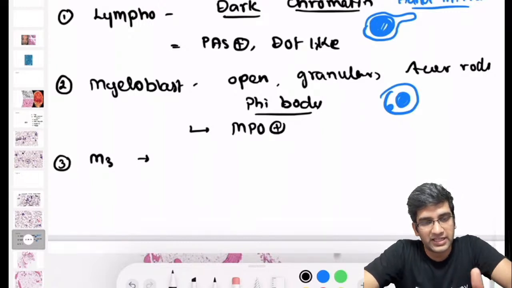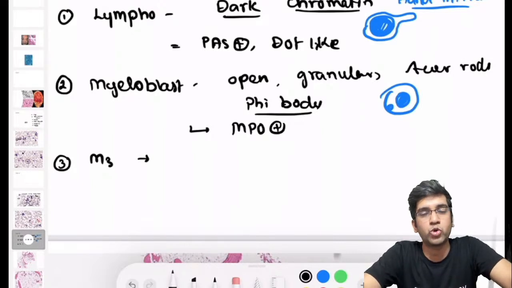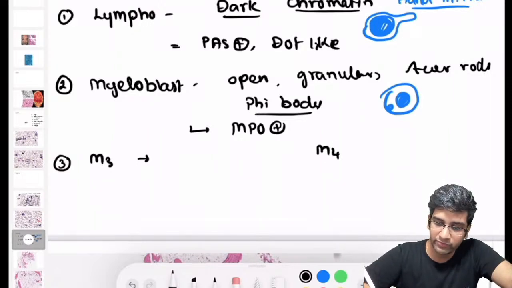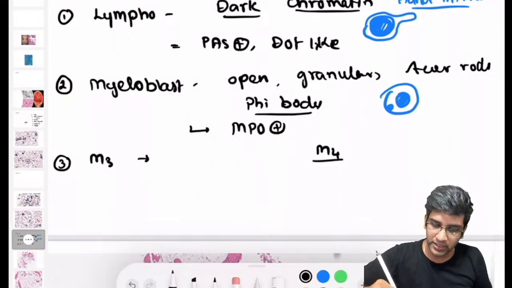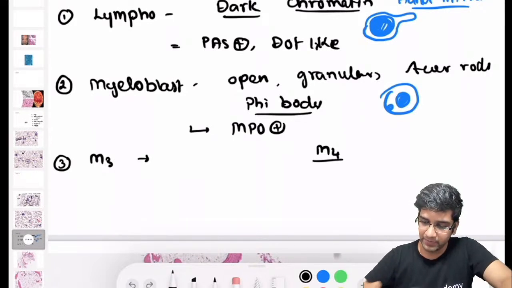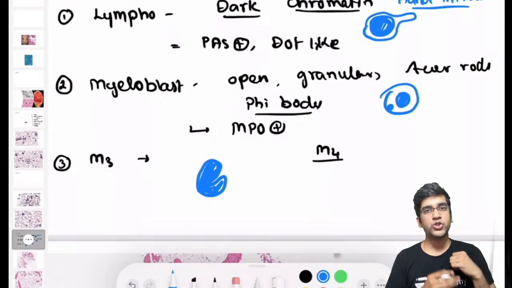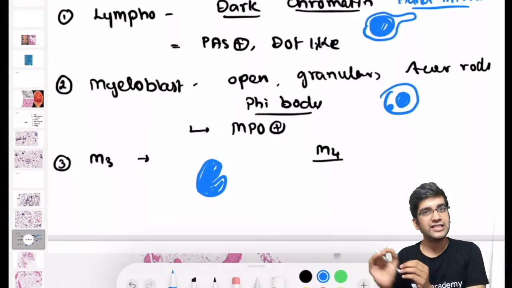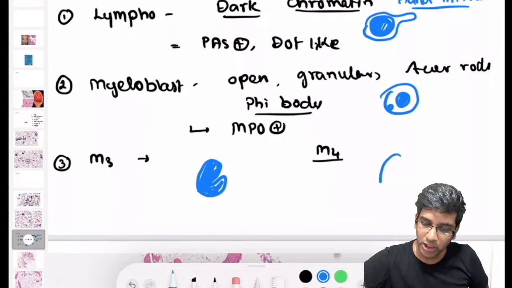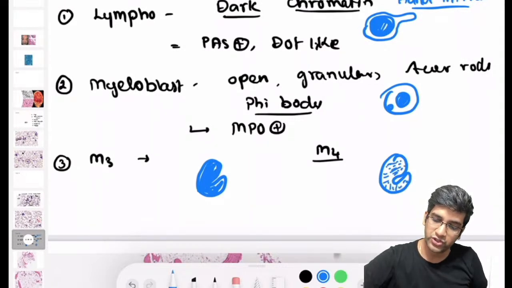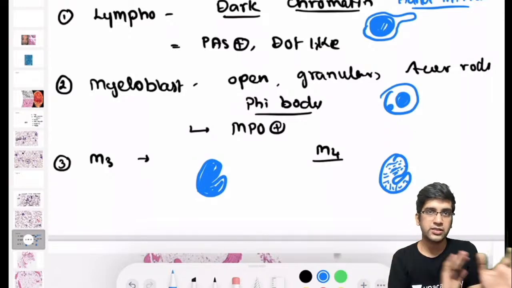So how do I differentiate the buttock-shaped nuclei from a folded nuclei of a monoblast? Because monoblast has a folded nuclei, M3 is in buttock-shaped nuclei. So I'll compare M4, M5 monoblast to M3 simultaneously, right? So when I say AML-M3, it does have a buttock-shaped nuclei. It will be folded. At the same time, the chromatin, though it's open, it will not be like a sieve. It will still be darker compared to a monoblast. A monoblast chromatin will also be folded, but it will be very sieve-like chromatin. It will be completely open chromatin. That's one which helps me to differentiate the nucleus alone of a monoblast from a myeloblast.